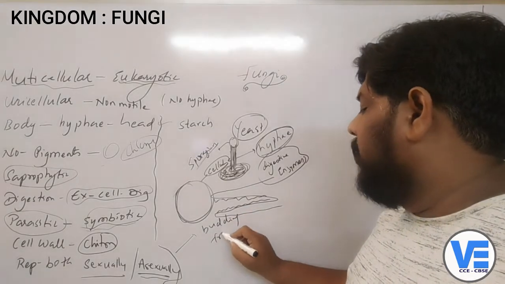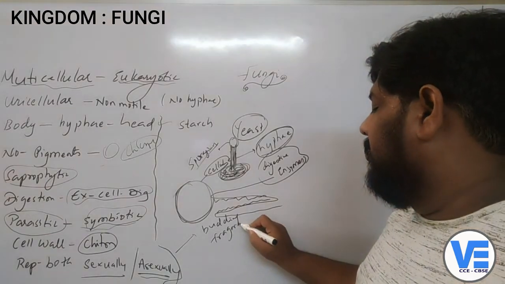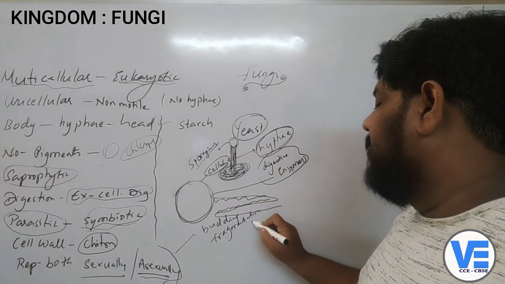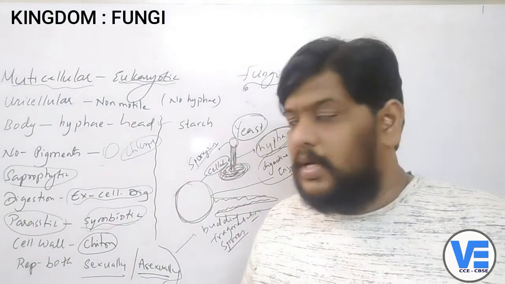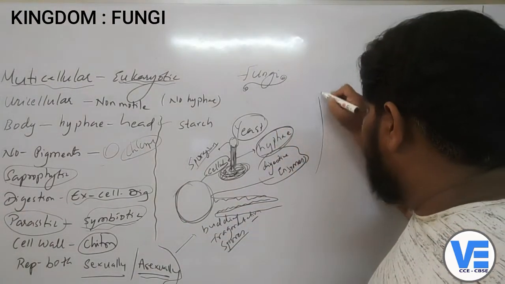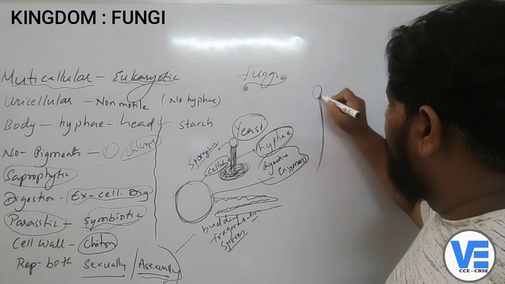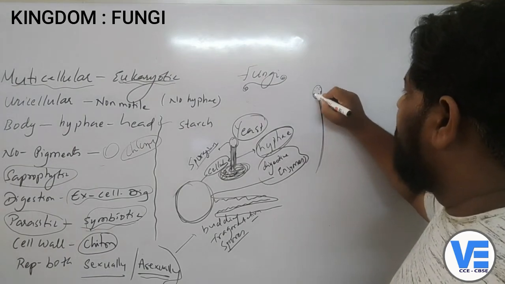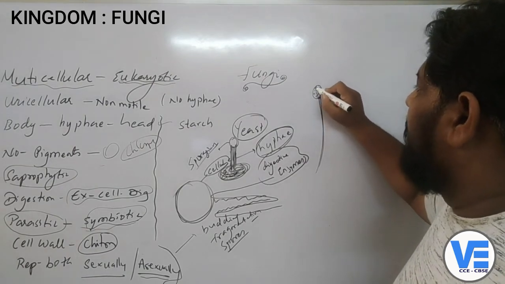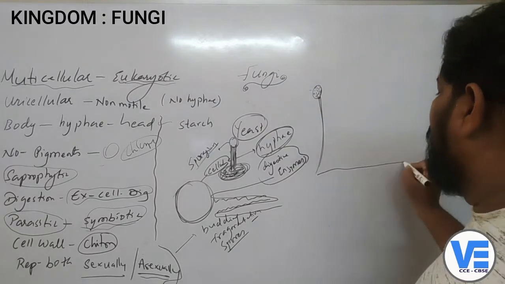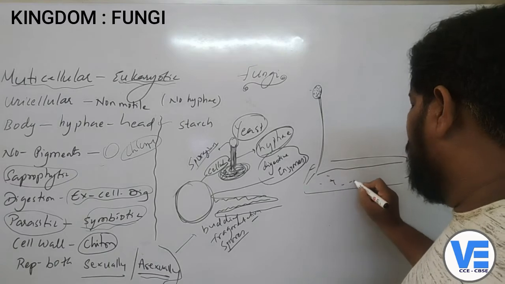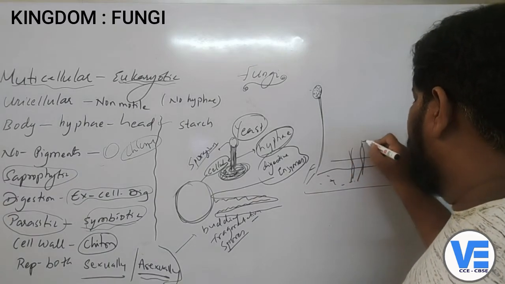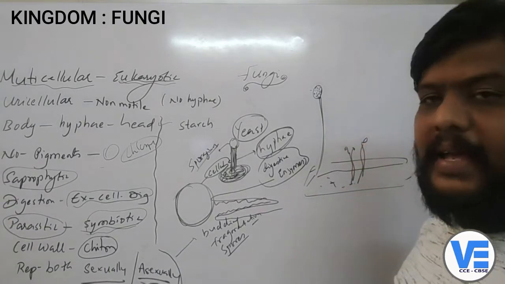They can reproduce by fragmentation. They can also reproduce with the help of spores. So now I told you, this is a hypha, this is a sporangium, and when the spores fill in the sporangium, it will burst and all the spores will fall on maybe a bread or any other decaying substance, and now every spore will develop into a new fungus.